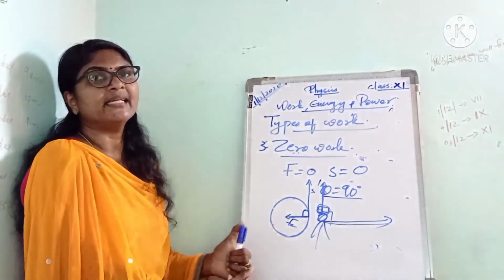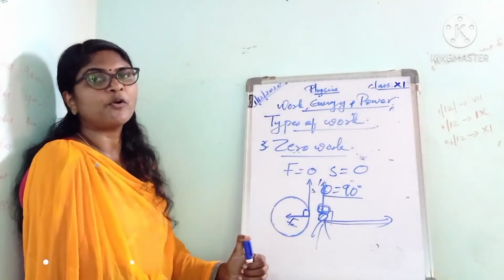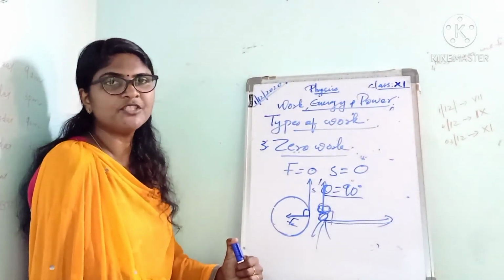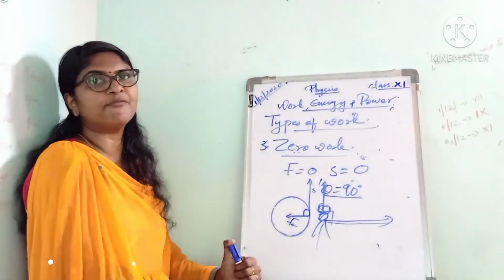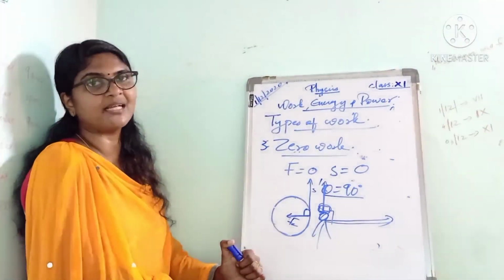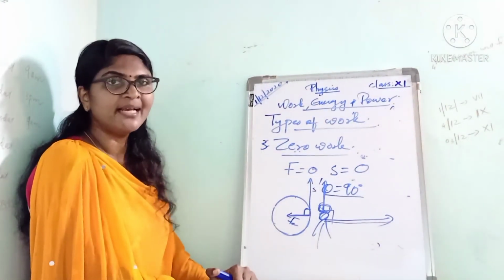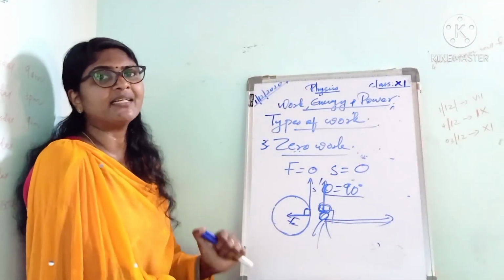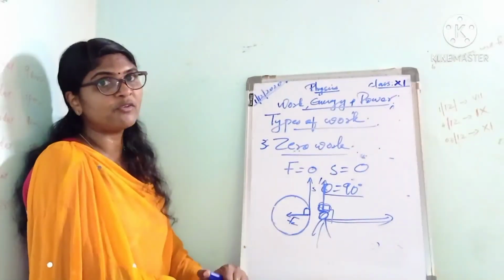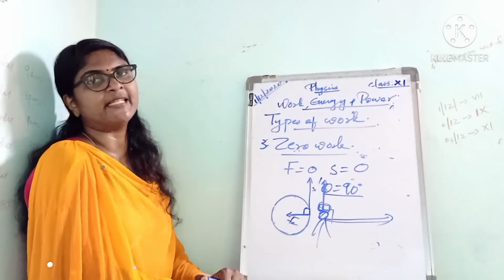Then how can we measure work? Work done can be measured as the product of force and displacement. That is W equals F times S. Suppose the force and displacement are inclined at some angle, we can measure work done as the dot product of force and displacement. That is W equals F dot S. Listen to it. Then what are the factors on which the work done depends? The force and the displacement.